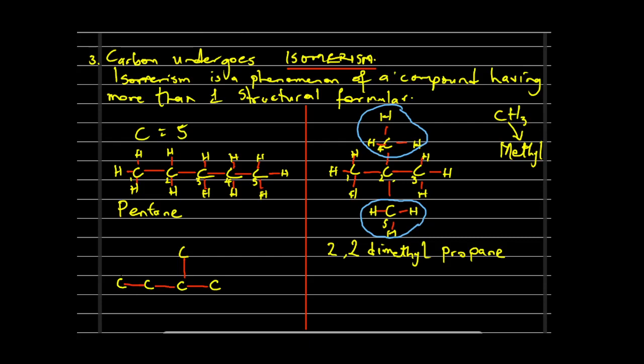I have my hydrogen attached to all of this. If we count, we still have to get the same number of hydrogen atoms surrounding all of them. So we have hydrogen, hydrogen, hydrogen surrounding them all up.